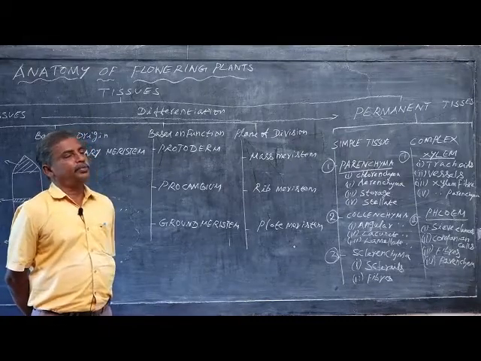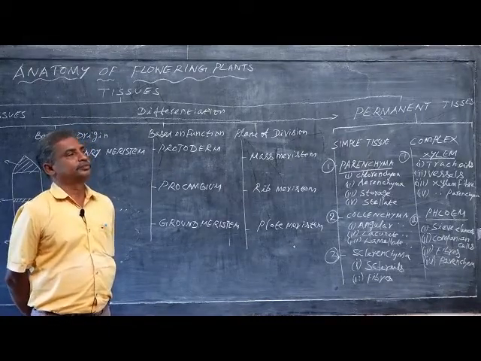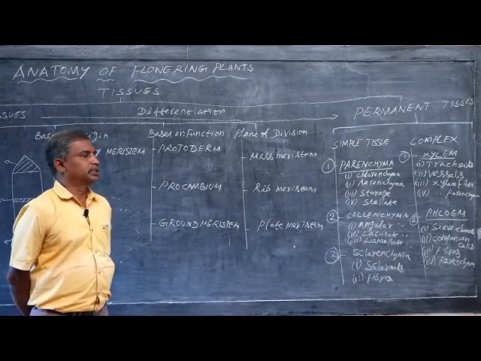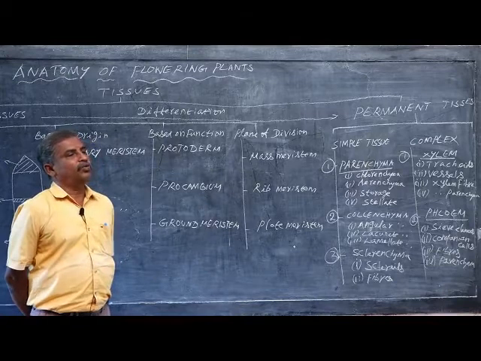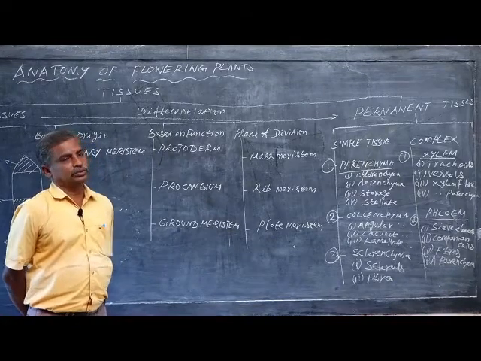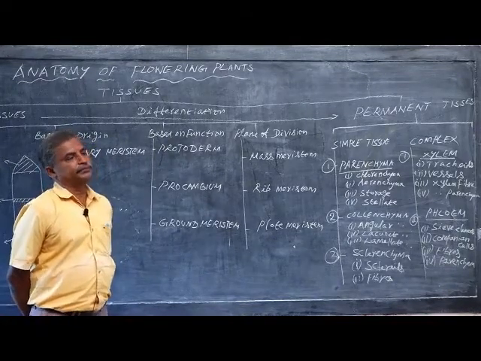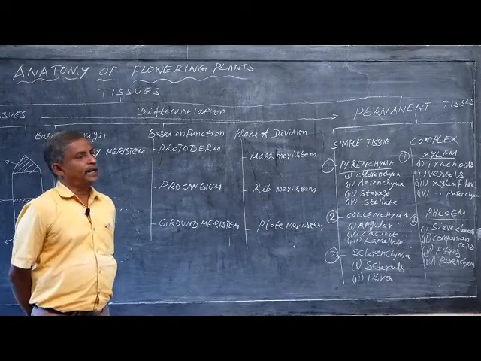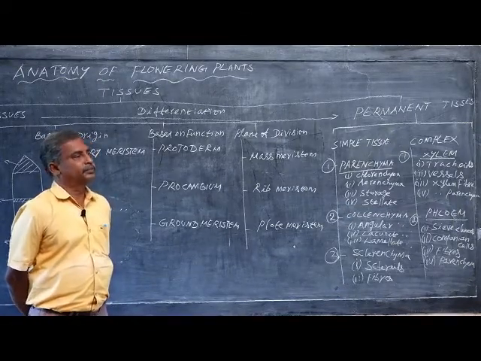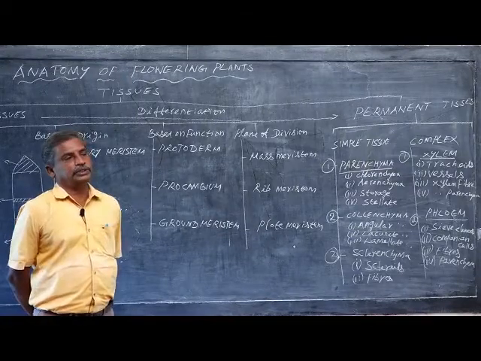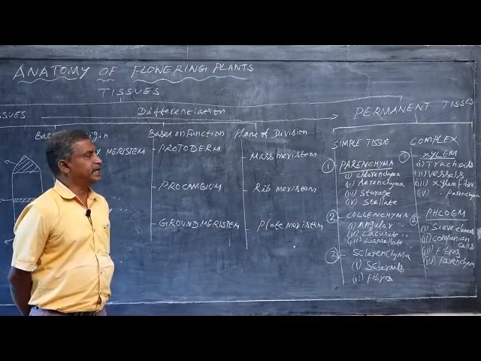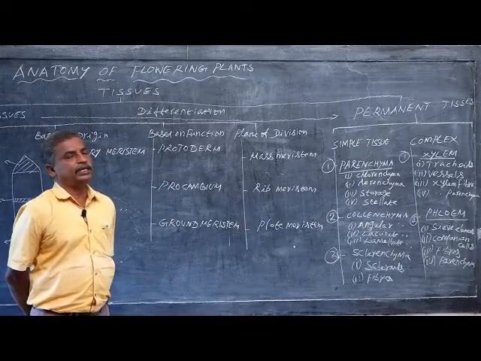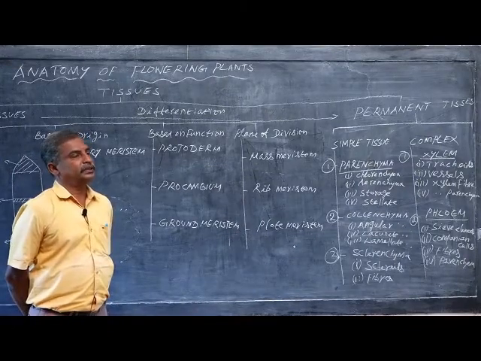Here parenchyma is a simple tissue which is isodiametric in nature, having a cell wall with cellulose. The cell wall is thin and elastic in nature. The parenchymatous cells have a conspicuous nucleus and dense cytoplasm. Vacuoles are there. This parenchyma is found in all parts of the plant body.